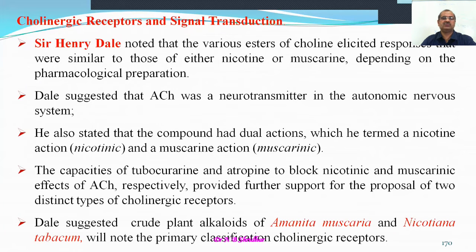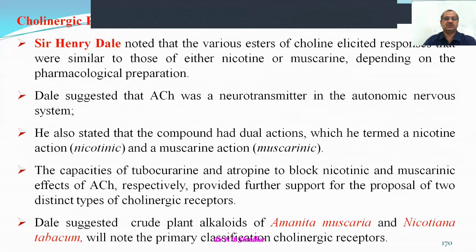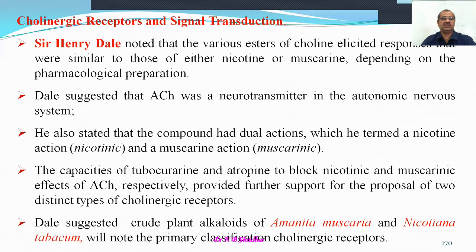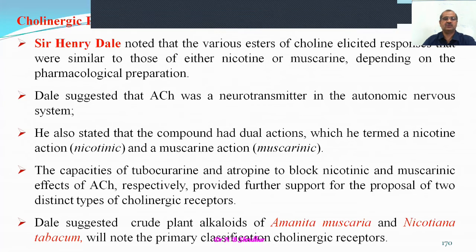And now we will come to the cholinergic receptors, their subtypes, and the signal transduction mechanism. Sir Henry Dale was the first scientist to note that various esters of choline elicited responses similar to those of the nicotinic and muscarinic type, depending on the pharmacological preparations. Sir Henry Dale suggested that acetylcholine is a neurotransmitter in the autonomic nervous system, which is very well established.